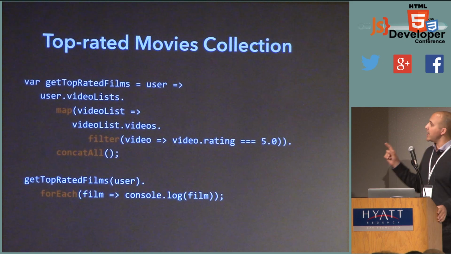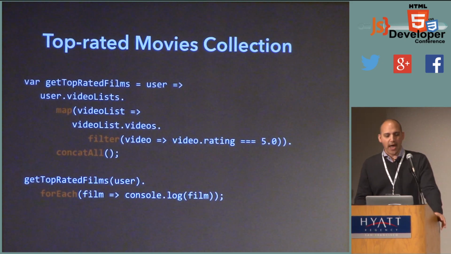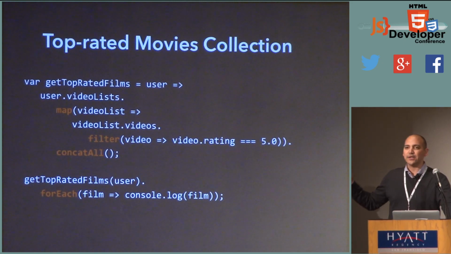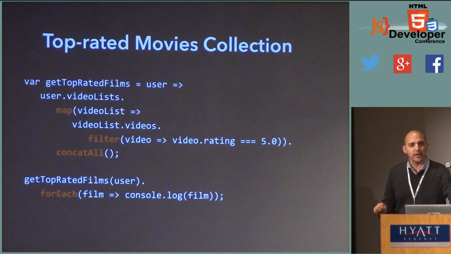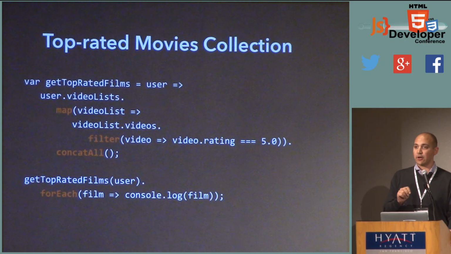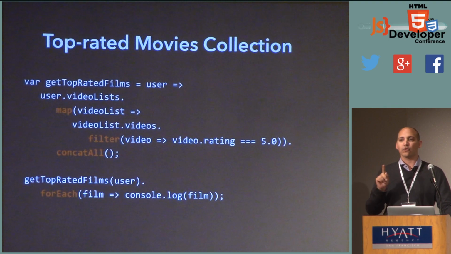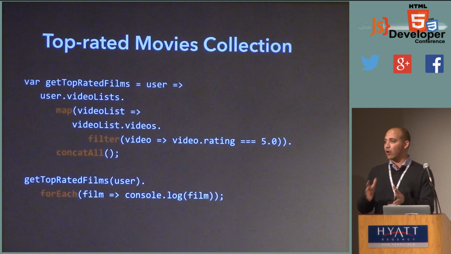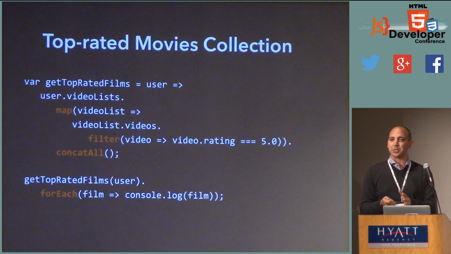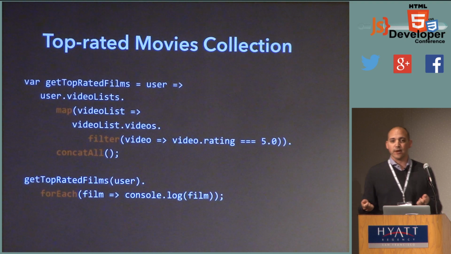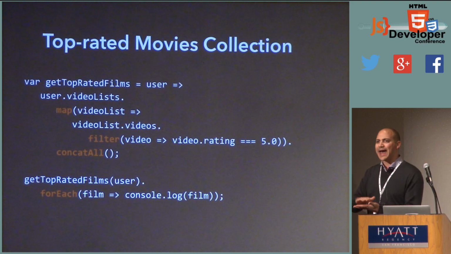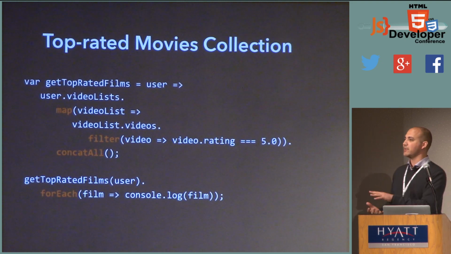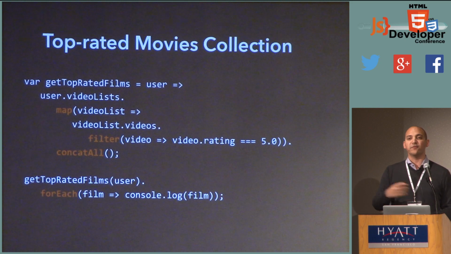So here I'm creating, using that nice sugary new syntax, get top-rated films, which when passed a user, will go through that user's video lists, will map through each of those video lists, and return those video lists, but first it'll filter each video list, grabbing only those titles with a rating of 5. Now that's going to leave us with a 2-dimensional collection, because if you map over a bunch of video lists and return another collection, well, that's necessarily a 2-dimensional collection, right? So we're going to take that 2-dimensional collection, we want to flatten it down into a nice stream of your favorite titles. And so we apply concat_all to that 2-dimensional array, and we get something that we can for each over and output.